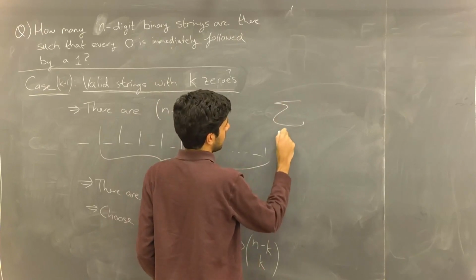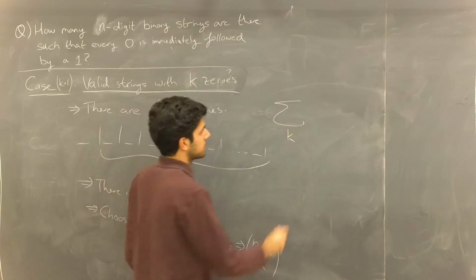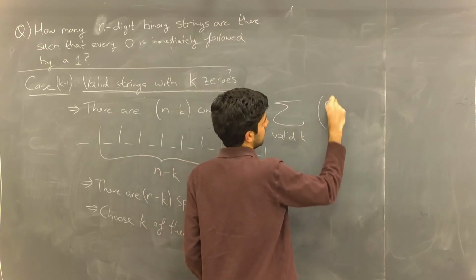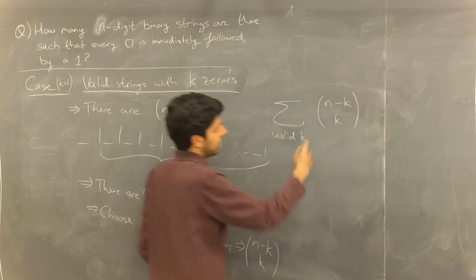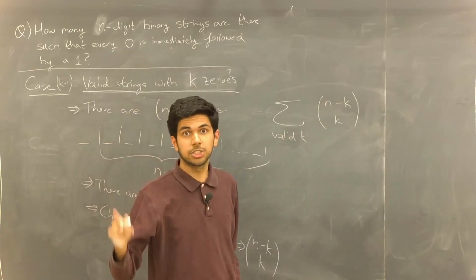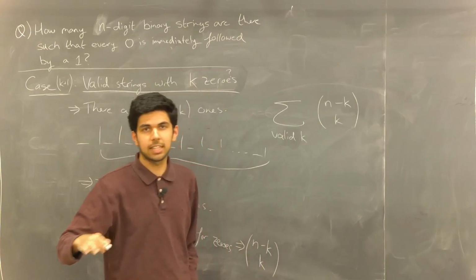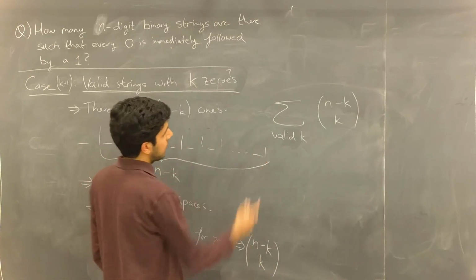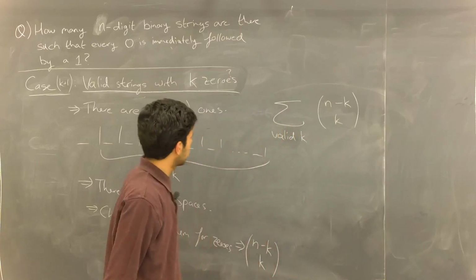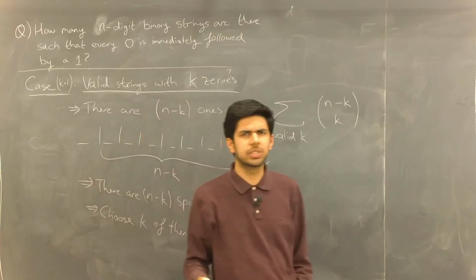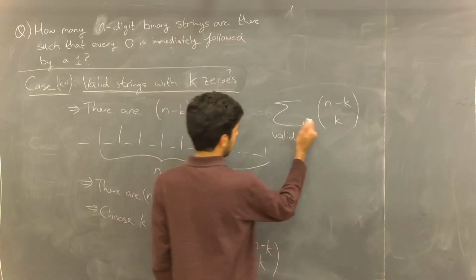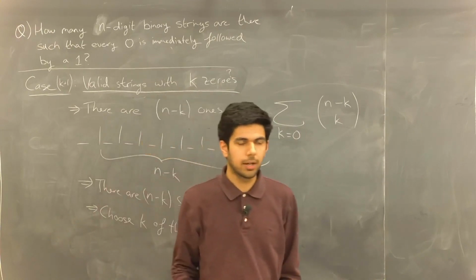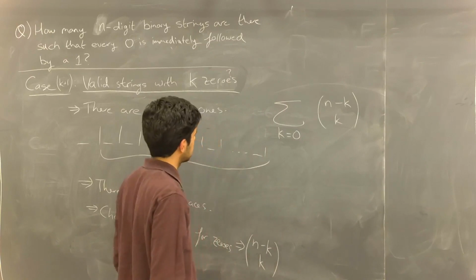So if we sum on all valid values of k, let's write that. Valid k, and take this sum, then we're chilling, right? Like that's our answer. And I'll show you that gets our answer because we just solved the answer for when n equals 5. But first we need to figure out what are valid values of k. So remember, k is describing the amount of zeros we could have in our valid string. So the lower bound for k is clearly 0. Right? We could always have just 0 zeros.